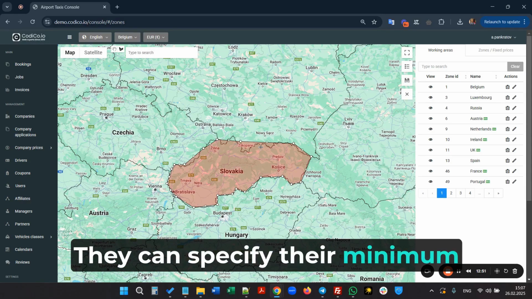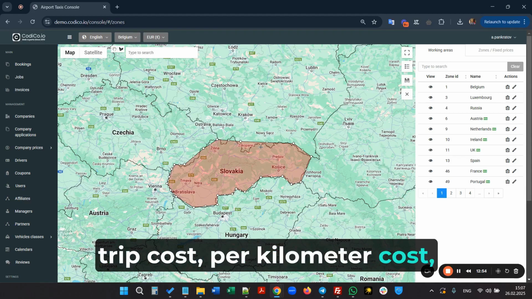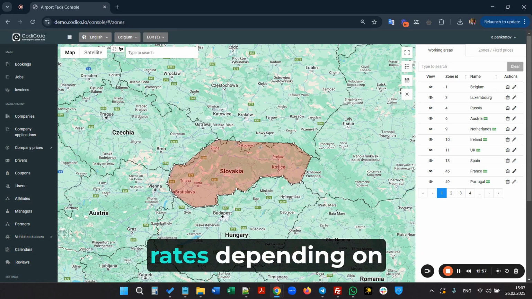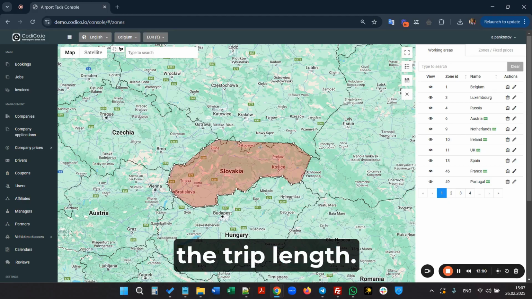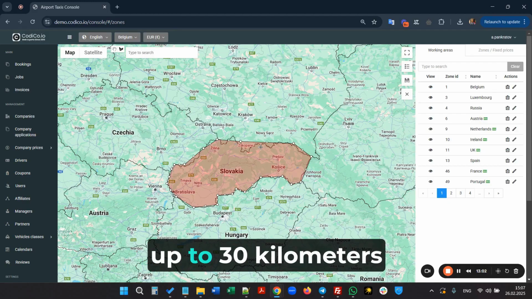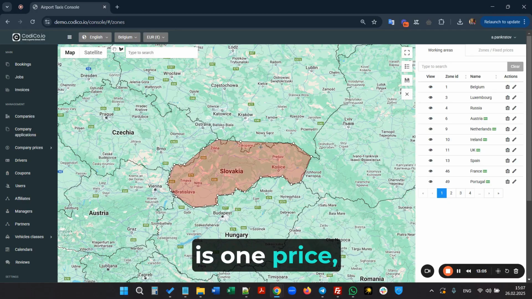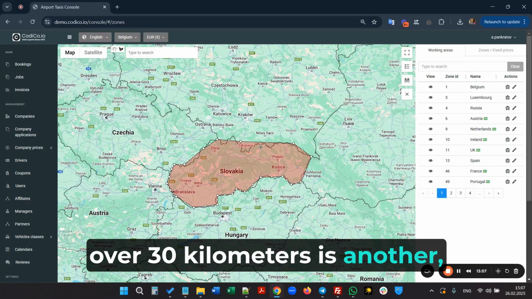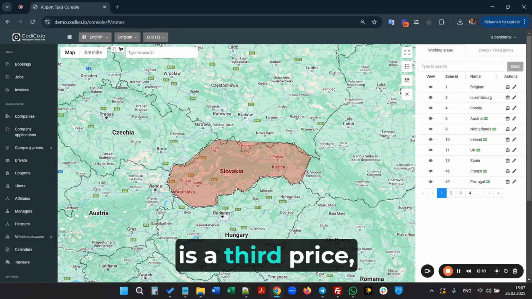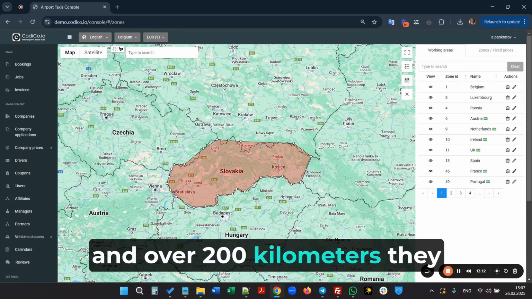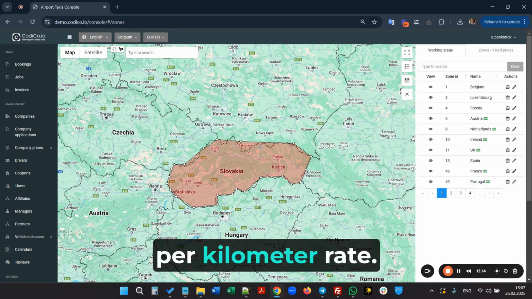They can specify their minimum trip cost, per kilometer cost, and different per kilometer rates, depending on the trip length. For example, up to 30 kilometers is one price, over 30 kilometers is another, over 100 kilometers is a third price, and over 200 kilometers they have a completely different per kilometer rate.